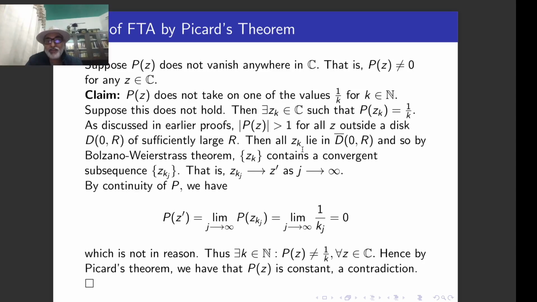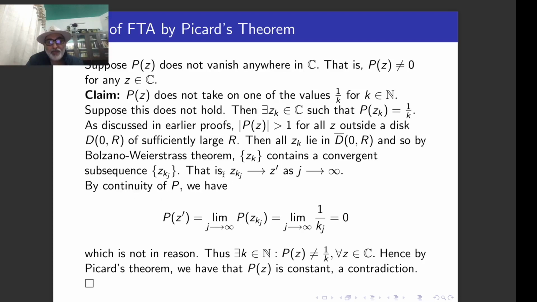In fact, it has a convergent subsequence. So z_k contains a convergent subsequence, and suppose this convergent subsequence is z_{k_j}, otherwise we would have assumed that z_k itself is convergent. Suppose it converges to some point z prime, because the Bolzano-Weierstrass theorem guarantees this, since this is a bounded infinite set.